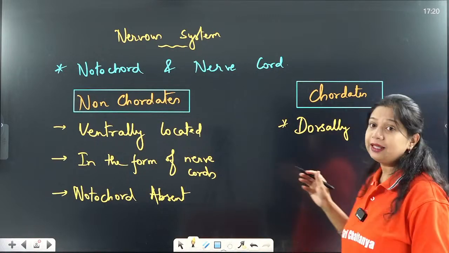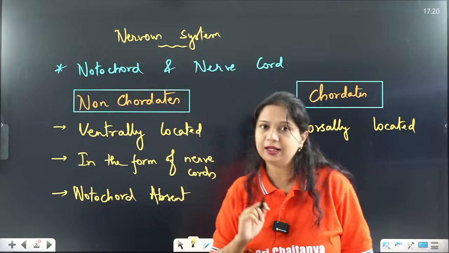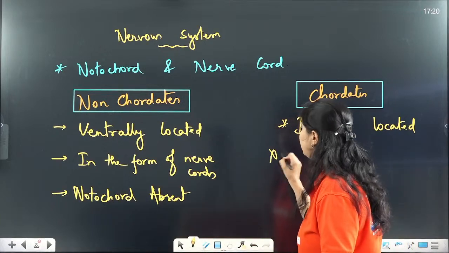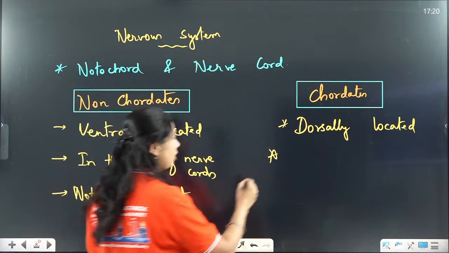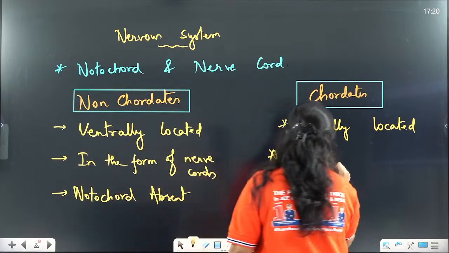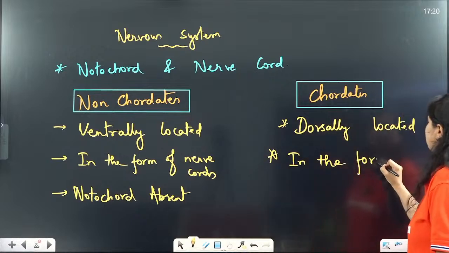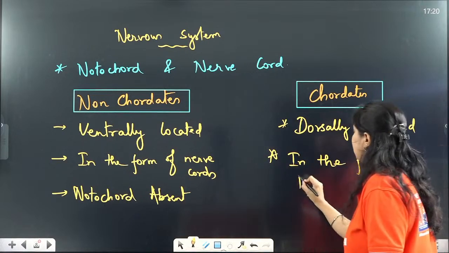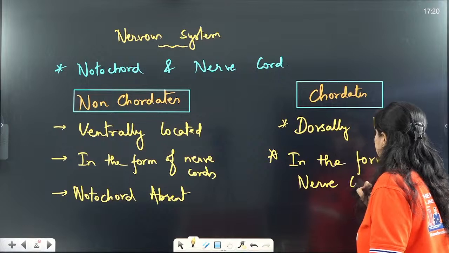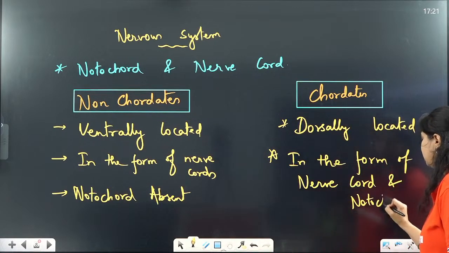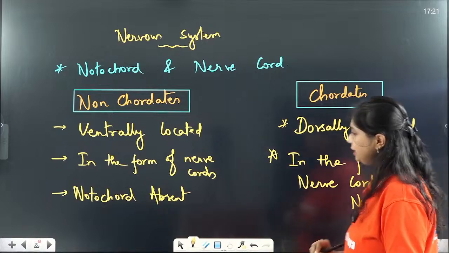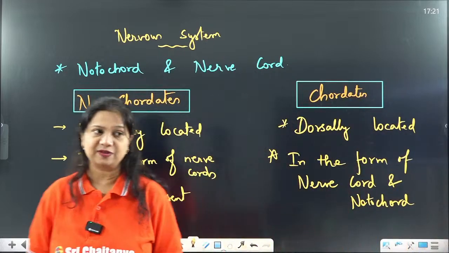So chordates, they have the nervous system dorsally located. Now in the form of nerve cords, where is it located? In the form of both nerve cord and Notochord. So they have nerve cord and Notochord present in them in any part of their life cycle.